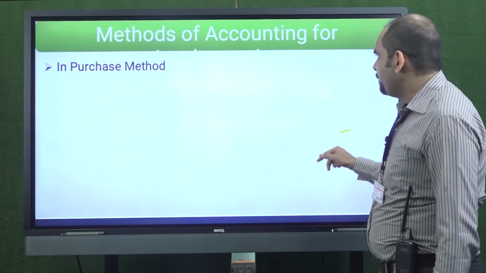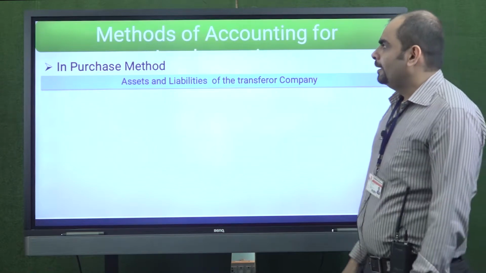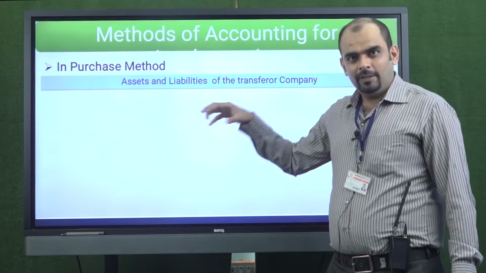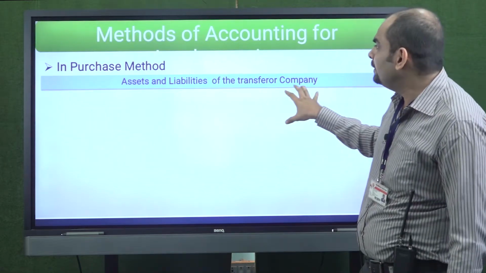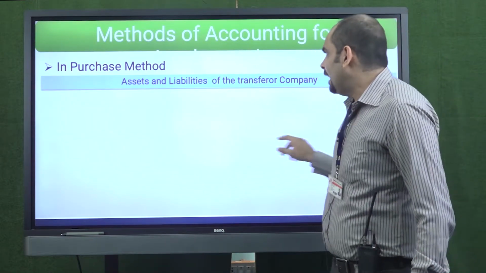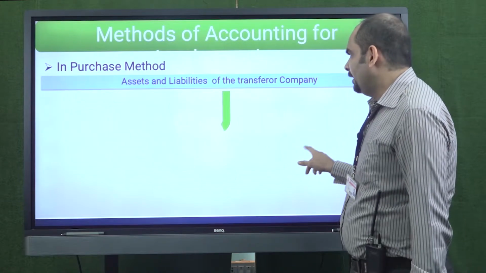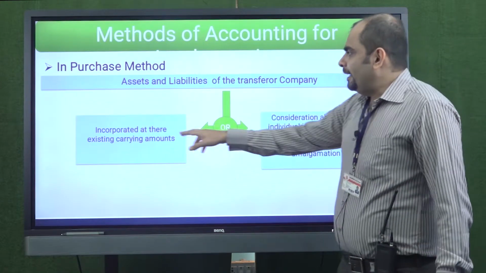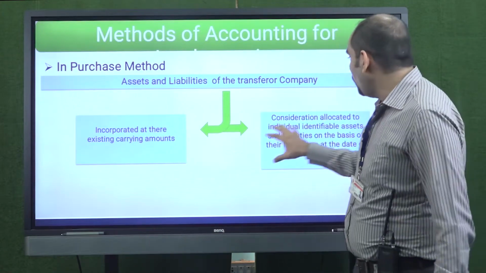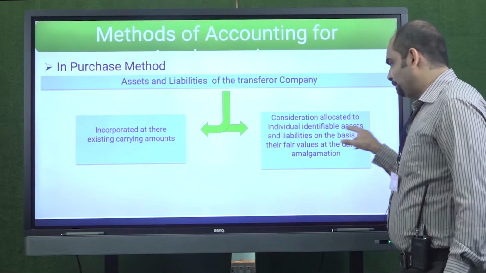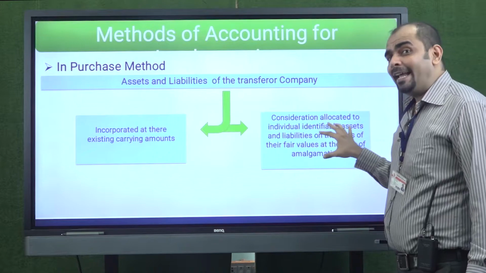Let us go ahead. Now we talk about the purchase method. We have already discussed pooling of interest method. Now we talk about the purchase method. Now what happens in purchase method is assets and liabilities of the transferor company, either they are incorporated at their existing carrying amounts or they may be written at the market value.